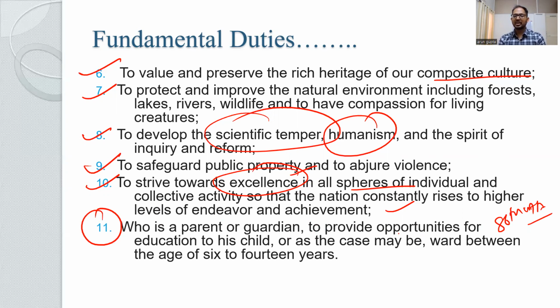Who is the parent or guardian to provide opportunities for education to his child, or as the case may be, ward between the age of 6 to 14 years. So this was under the Right to Education Act. This is a duty specific to a parent or a guardian, to provide their children or their ward, whatever the case may be, education from 6 to 14 years, because this is a free education available through the government of India, right? So these are the 11 fundamental duties.